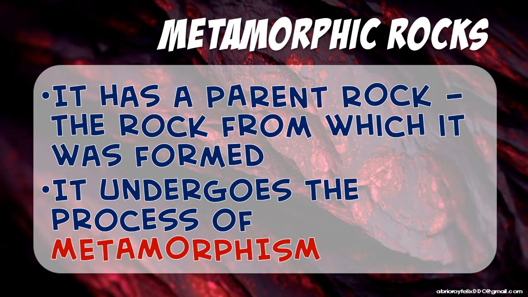Metamorphic rocks have a parent rock, the rock from which it was formed. So it undergoes the process of metamorphism. Again, ano nga tawag natin doon sa metamorphism? It means to change form. So metamorphic rocks are produced from pre-existing igneous, sedimentary, or even other metamorphic rock. So meron siyang tinatawag na parent rock kung saan siya galing, no? Kung kanino po nag-origin yung bato before siya nag-change ng form.